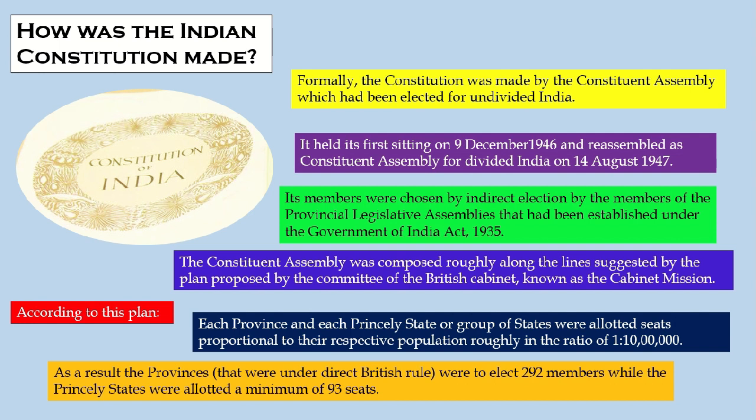As a result, the provinces were to elect 292 members, while the princely states were allotted a minimum of 93 seats. In this way, the Constituent Assembly was composed.